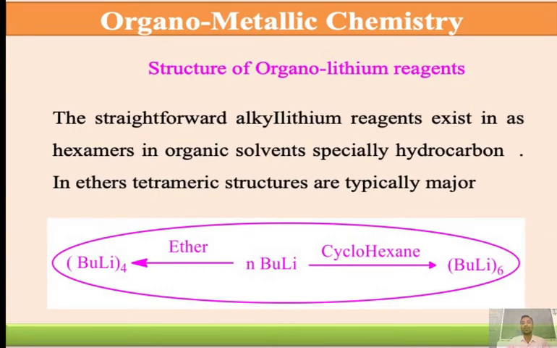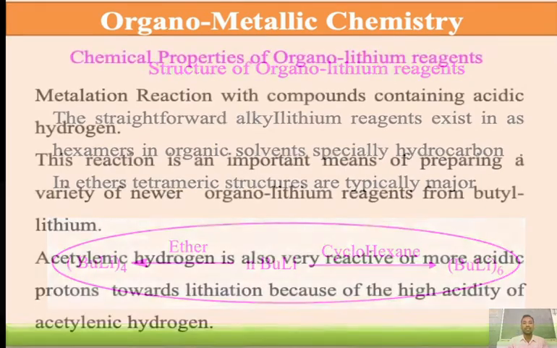N-butyl lithium in cyclohexane is found as a hexamer, butyl lithium six times, and in ethers n-butyl lithium is found as a tetramer, as shown here.